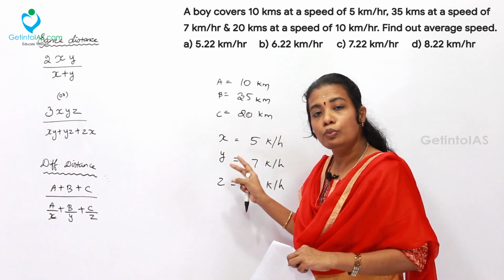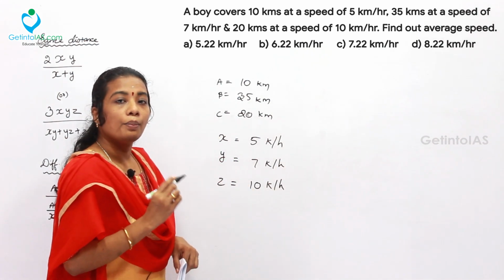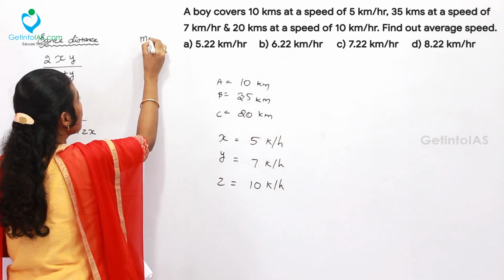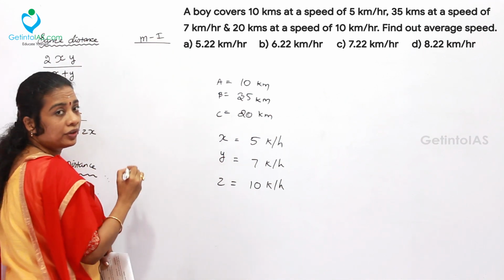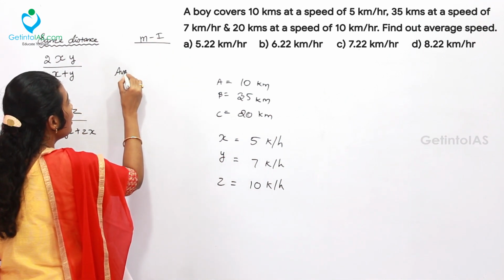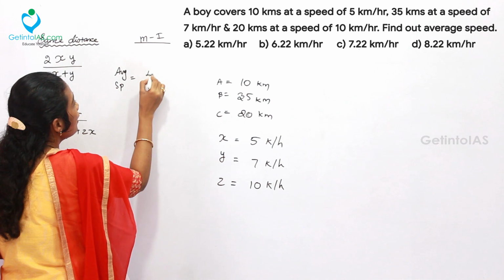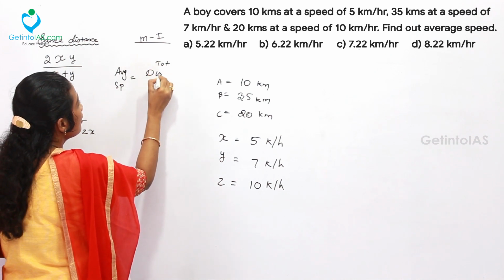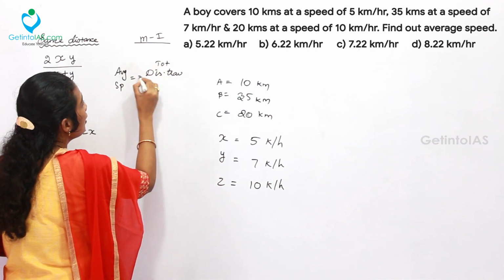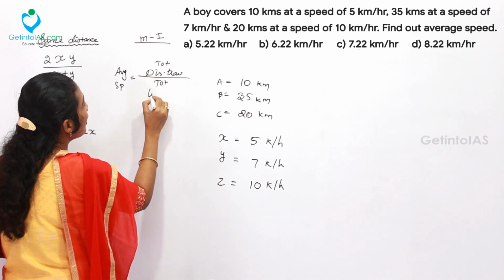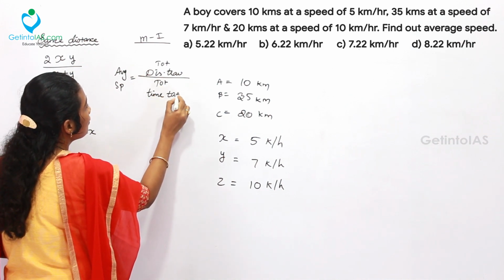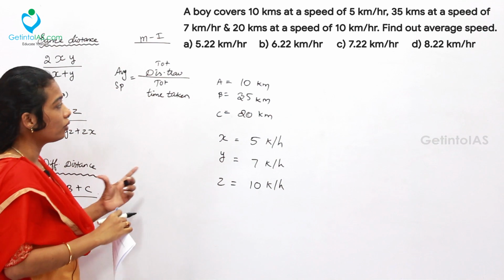Let's solve it under both the ways. So under method 1, usually what we require is average speed is equal to total distance travelled divided by total time taken. So method 1, we are just going to take this.